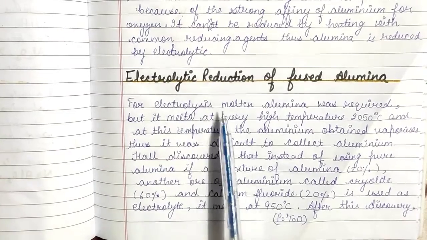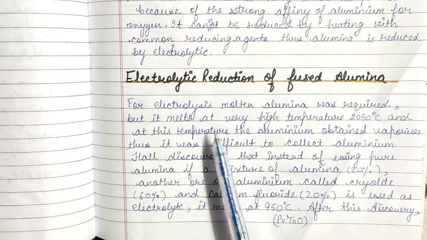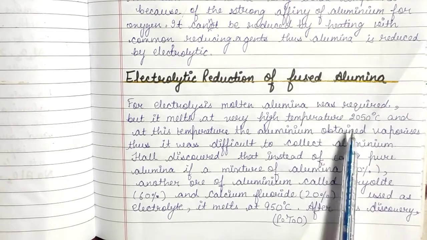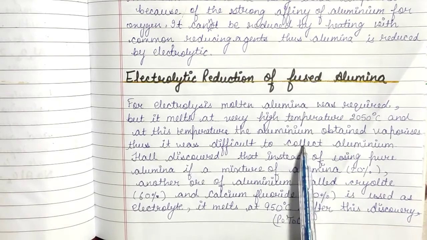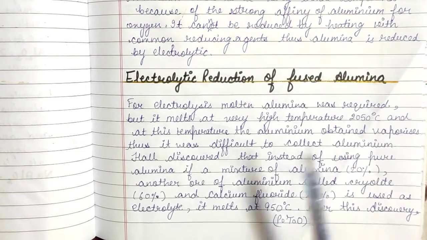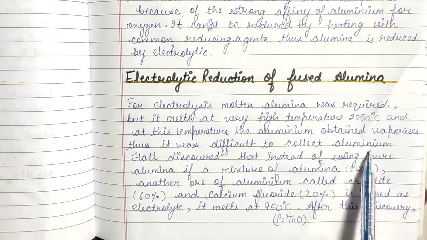For electrolysis, molten alumina is required, but it melts at a very high temperature, which is 2050 degrees Celsius, and at this temperature the aluminium obtained vaporizes. Thus, it was difficult to collect aluminium.